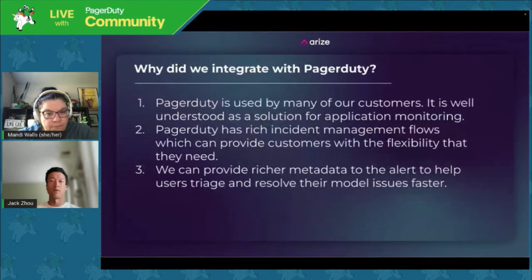So, why do we integrate with PagerDuty? Maybe this is obvious to many of the viewers of this stream, but PagerDuty is used by many of our customers, and it's a very well understood product. PagerDuty has very rich incident management flows, and this gives customers a lot of flexibility in building out different flows for their teams. We can provide PagerDuty, via the API, rich metadata on the incident. This helps users know how to triage and resolve their model issues very quickly.